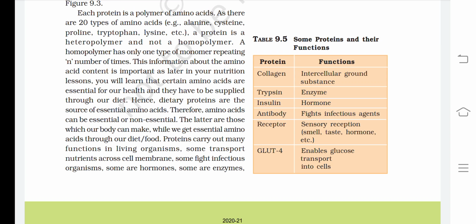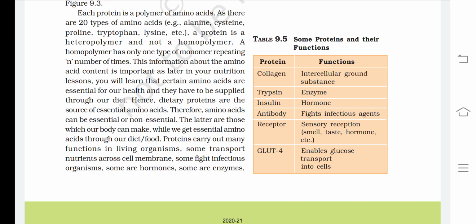Collagen is an intercellular ground substance. Trypsin is an enzyme. Insulin is a hormone. Antibody fights infectious agents. Receptor is for sensory reception like smell, taste, hormone, etc. Now GLUT4 enables glucose transport into the cell.